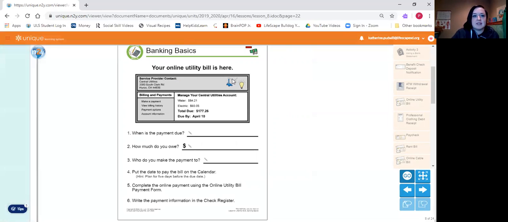All right, let's take a look at this bill. Your online utility bill is here. So we know it's on the internet. We're checking it on the computer, and maybe I got an email to tell me it was due. Sometimes I get a text on my phone that says it is time to pay your bill. Service provider contact. So this is their contact information. Central utilities, and then there's their address.